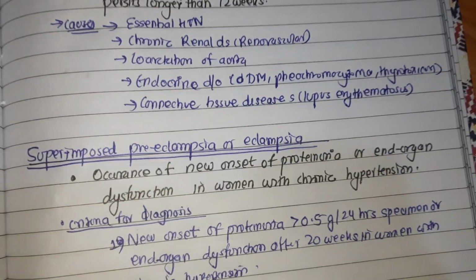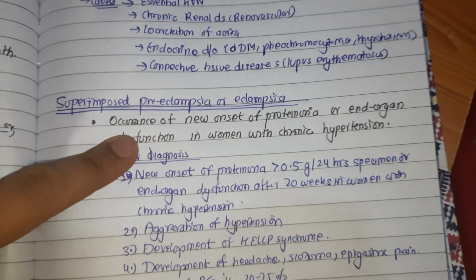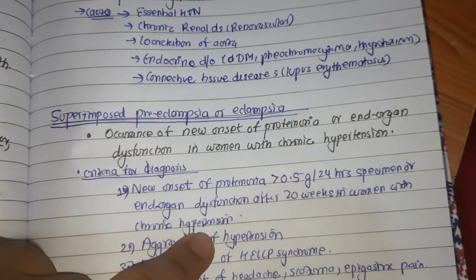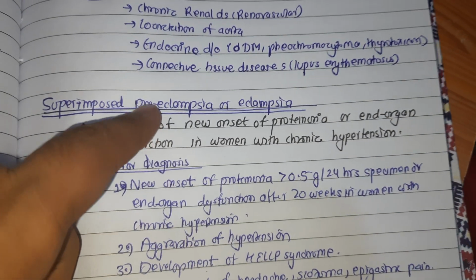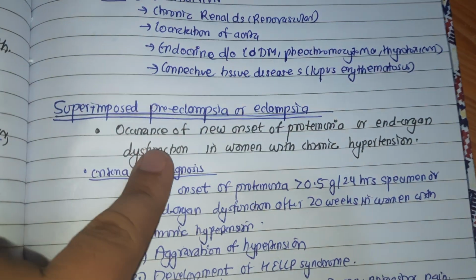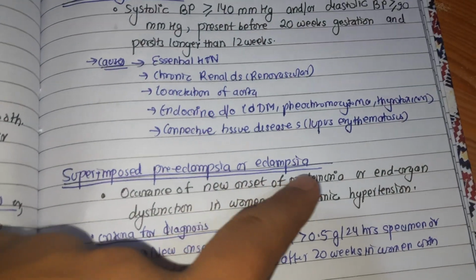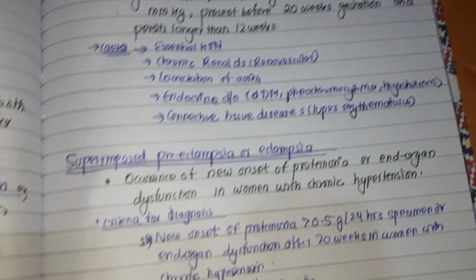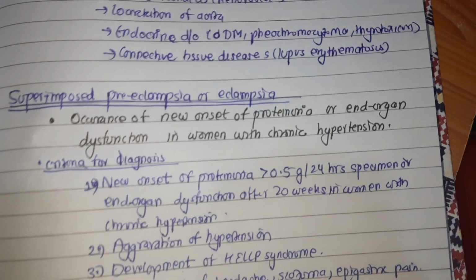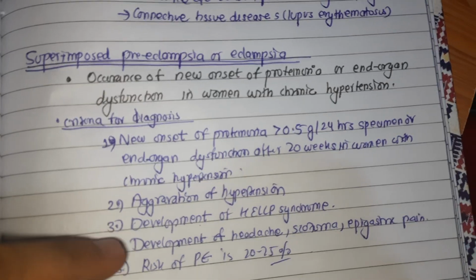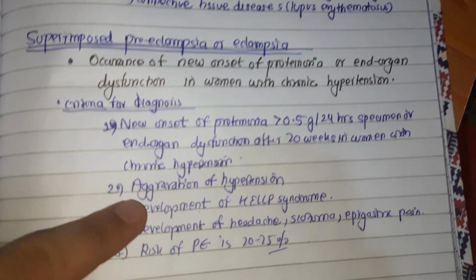And the next term we have is superimposed pre-eclampsia or eclampsia. The occurrence of new onset of proteinuria or end organ dysfunction in women with chronic hypertension is known as superimposed pre-eclampsia or eclampsia. The criteria for diagnosis is new onset of proteinuria more than 0.5 gram per 24 hours specimen, or end organ dysfunction after 20 weeks in women with chronic hypertension.